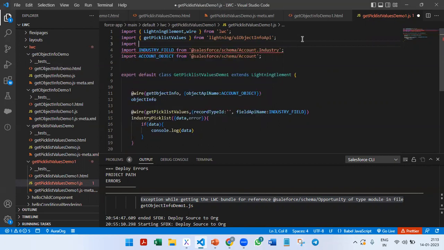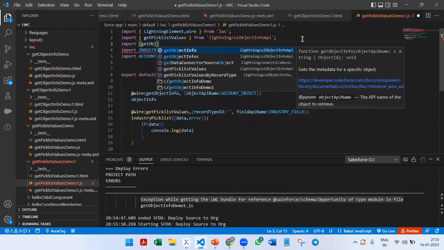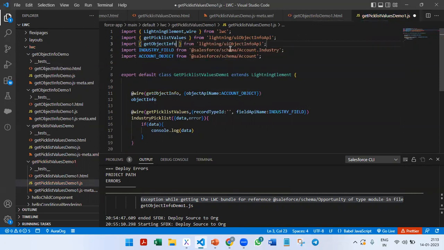So import getObjectInfo adapter from lightning/uiObjectInfoApi. Okay, that one is done now.